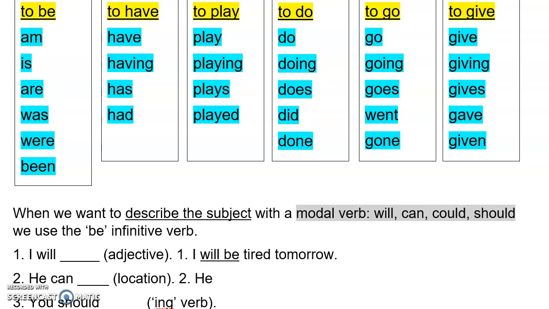Let's look at number 2. He is our subject. Can is our modal. We want to describe he. He can. So we can put be after that. He can be at TAFE at 10 o'clock.